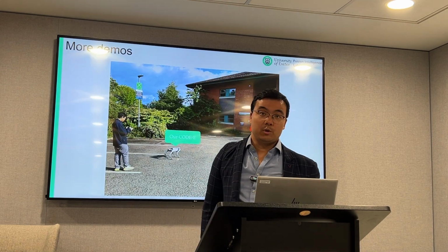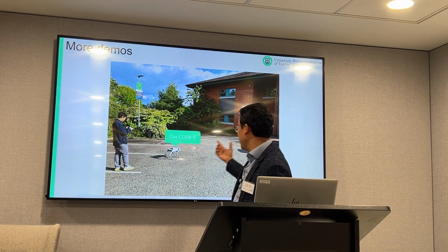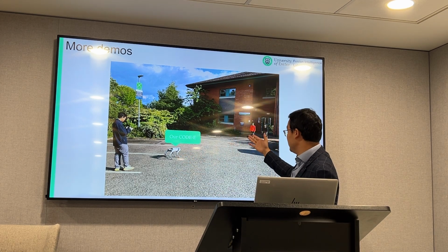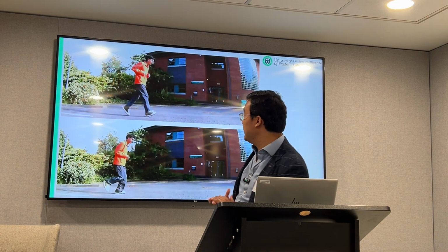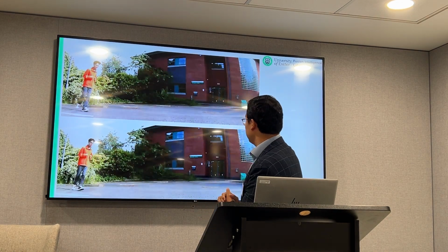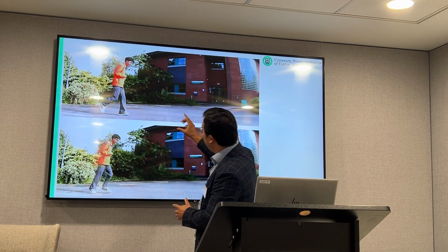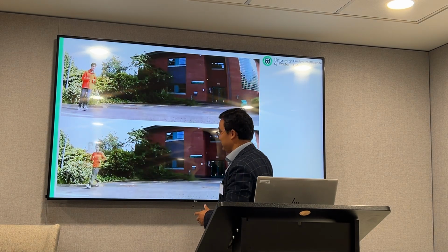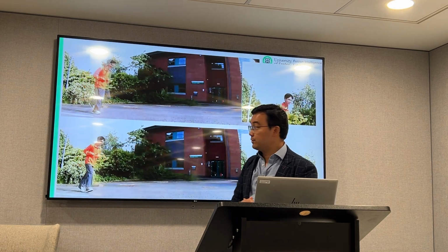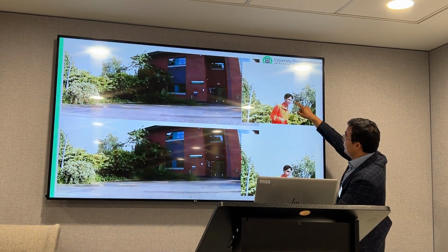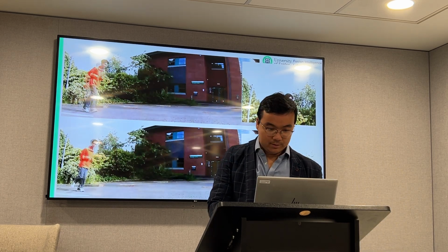We also did some experiments at the University of Exeter. We used a robot dog to capture videos of my students and my colleague. The result is here. When my student is running, we can do face swapping. If you look carefully, you will find the face of my student is different. Of course, we have the zoomed-in picture here. If you compare the two faces, you will find they are different.